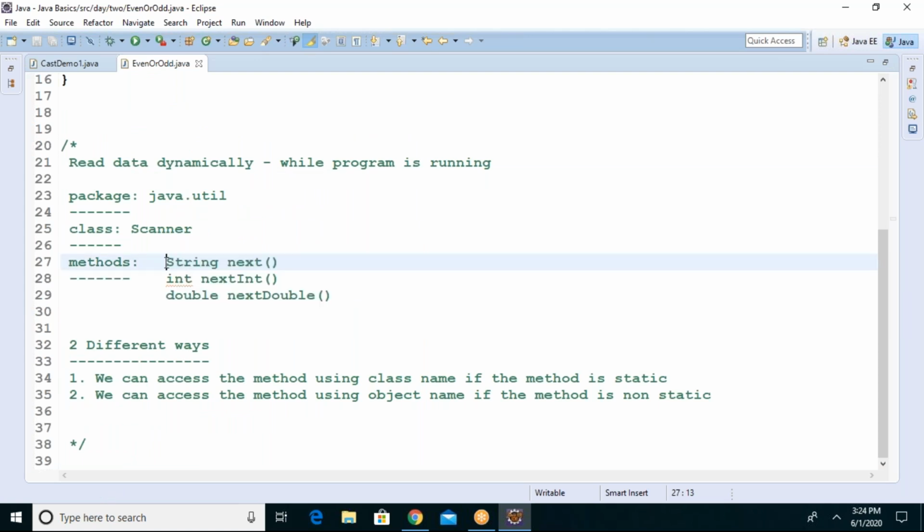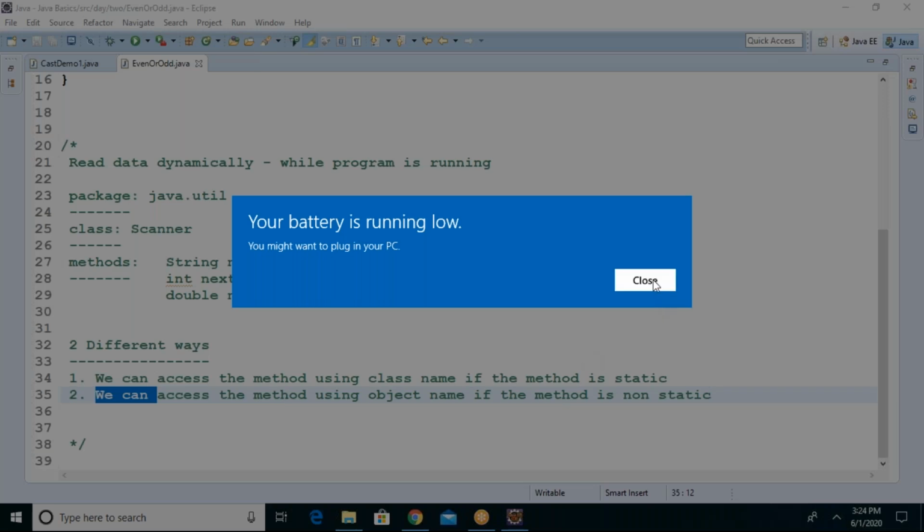The next method, nextInt method, nextDouble method, are they static or non-static? Non-static, because do you see the static keyword I wrote here? No, because it's not there. When there is no static keyword in the method declaration, it is a non-static method. So how should I go with non-static?